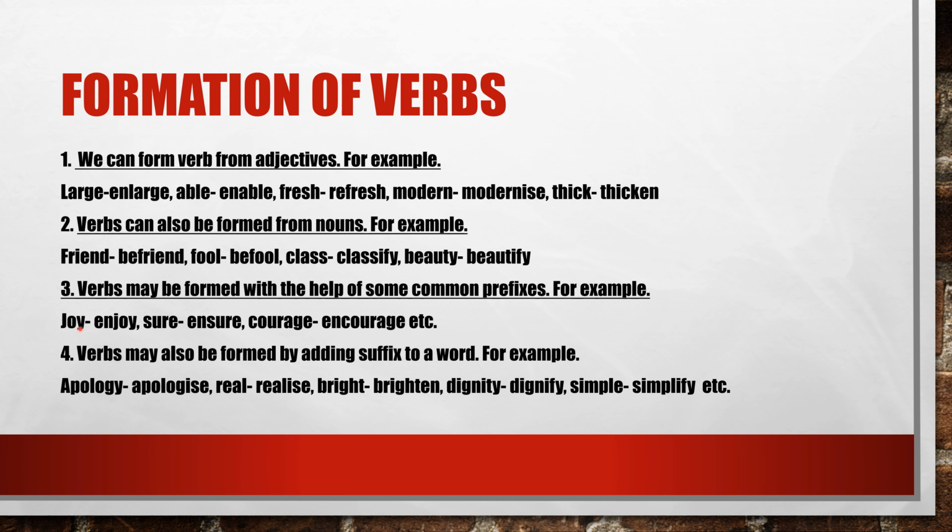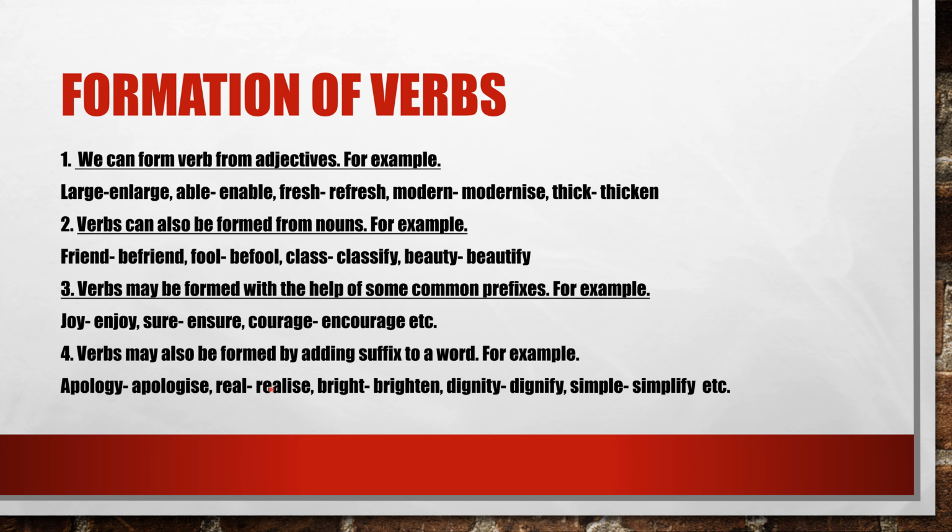Verbs may be formed with the help of some common prefixes. For example, joy, enjoy, that is a common prefix. Prefix means the letters that we add at the start of the word. Sure, ensure, so en has been added. Courage, encourage. Verbs may also be formed by adding suffixes to a word. Suffix means the letters that are added at the end of a word.